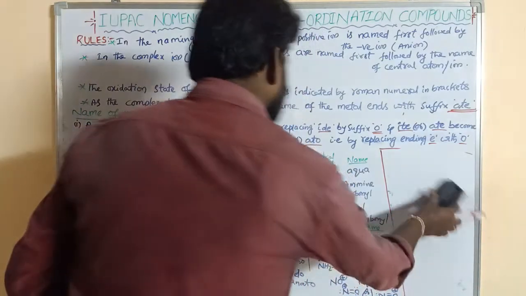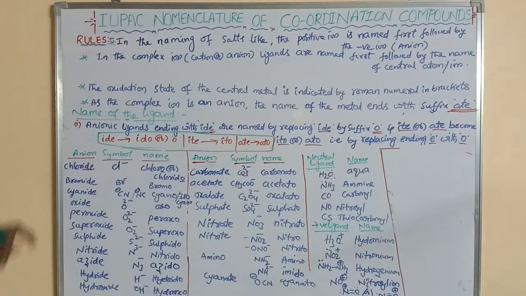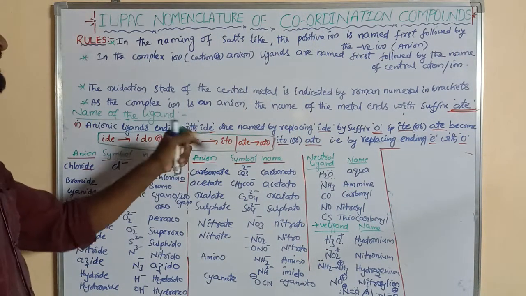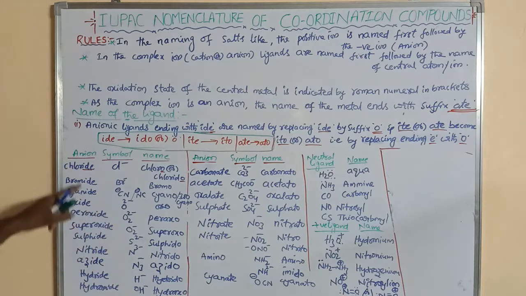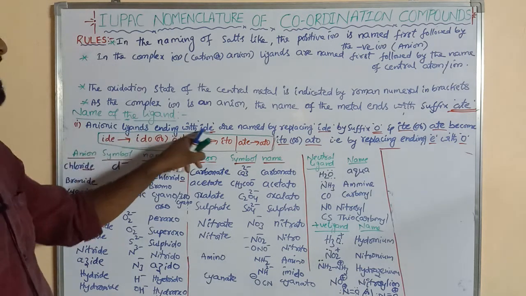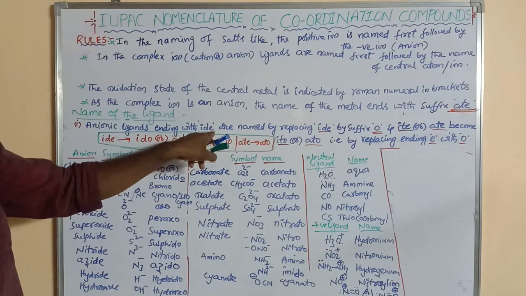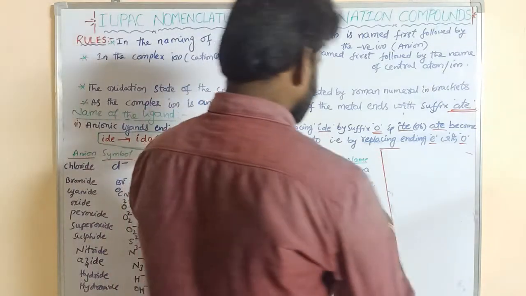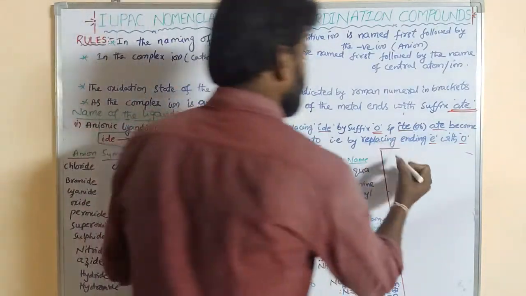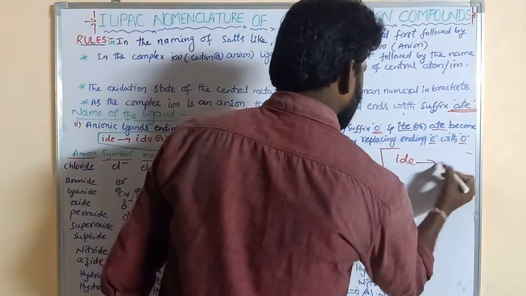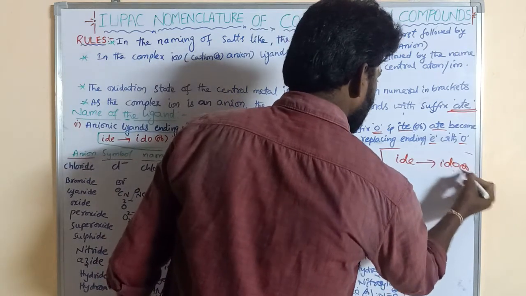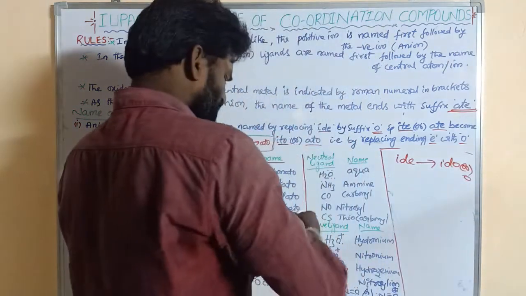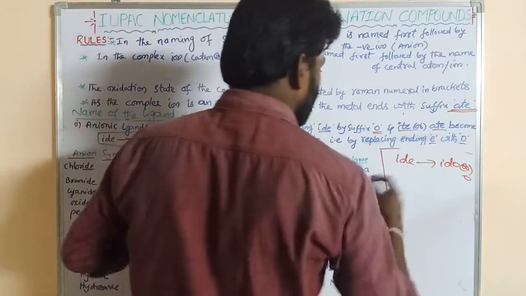Now, the name of the ligands. Anionic ligands ending with -ide, like fluoride, chloride, bromide, oxide, cyanide, are named by replacing the -ide suffix with -o. What is its meaning? Listen to me. Suppose we take chloride.